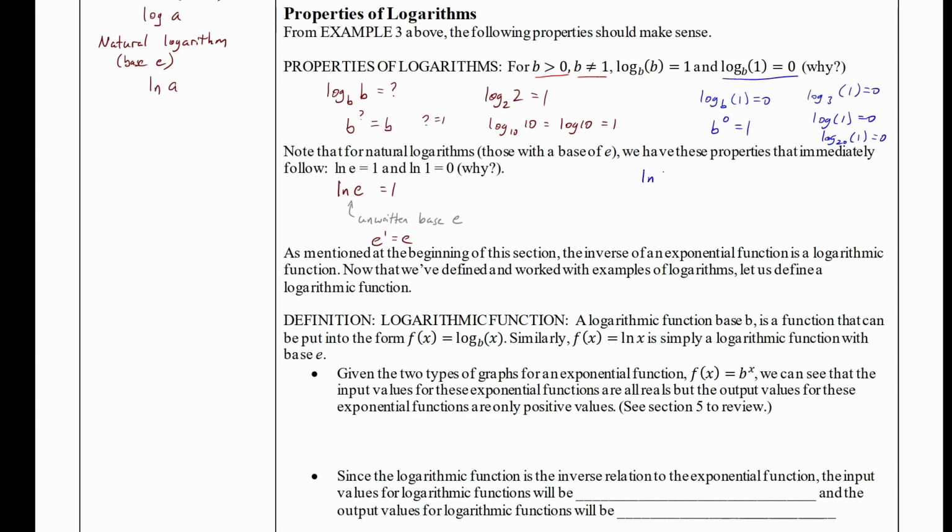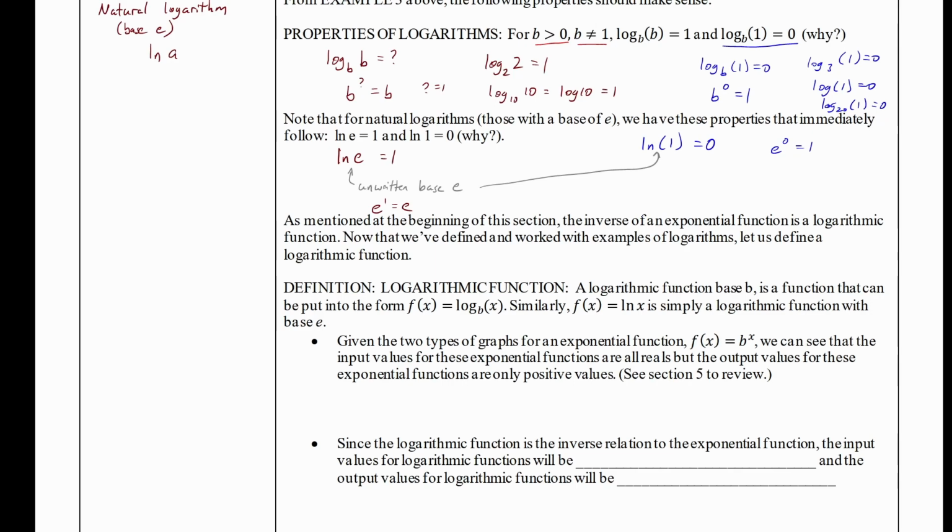If I take the natural log of 1, then that should equal 0. Why is that? Well, again, we have this unwritten base of e. So if I write this as an exponential, that's the same as writing e to the 0 equals 1. Same number base of e, and I swap the inputs and outputs. And of course, anything to the 0 is 1, and we already talked about that. So I know, oh yes, that makes perfect sense.